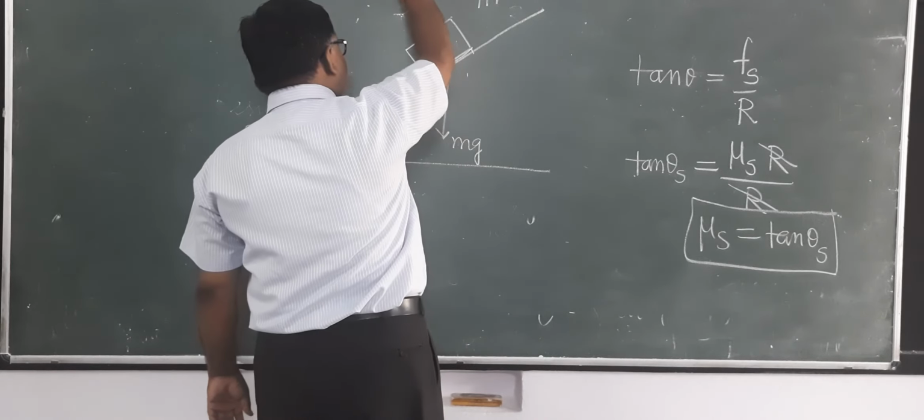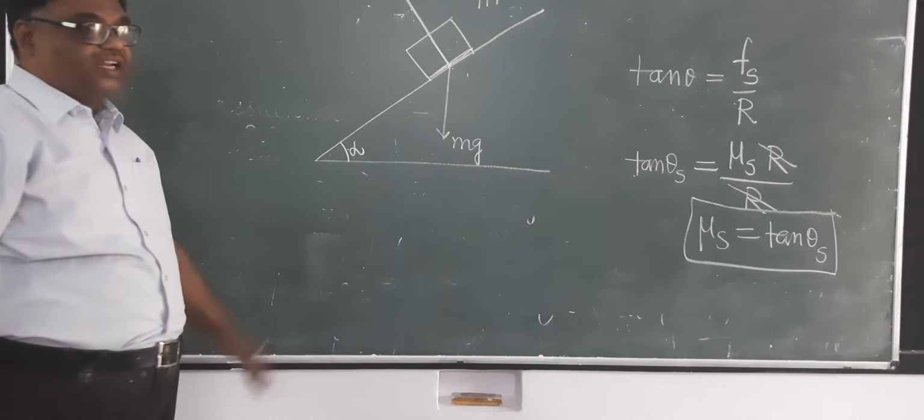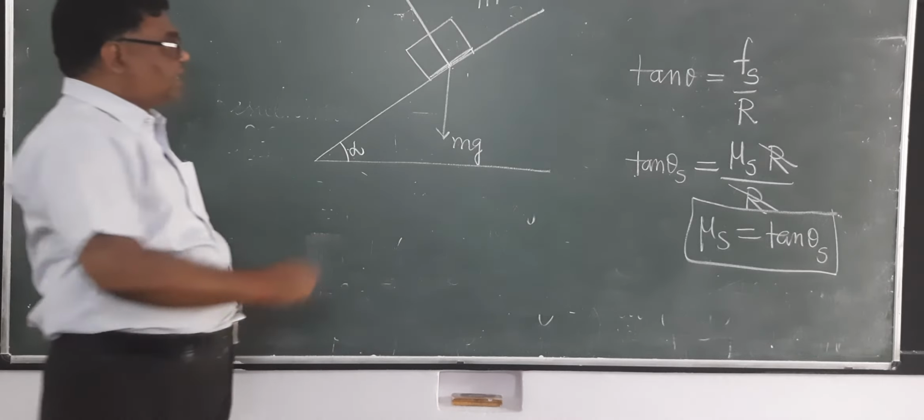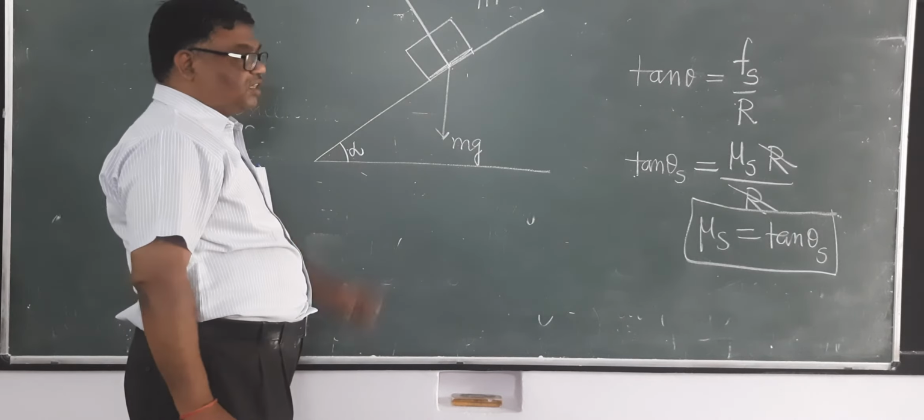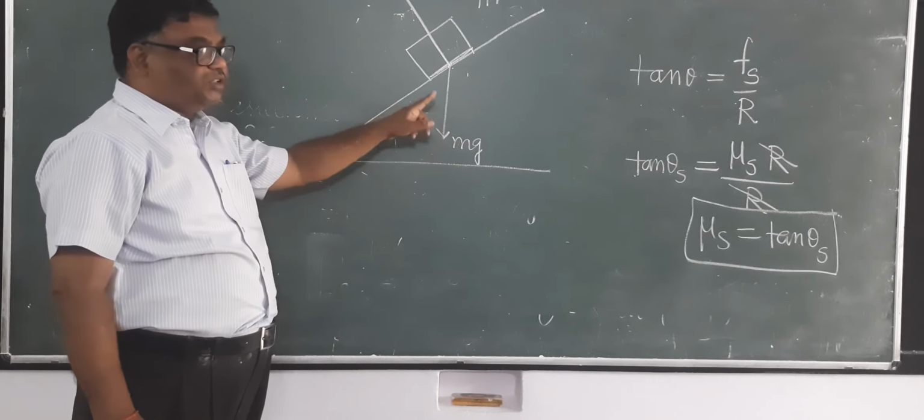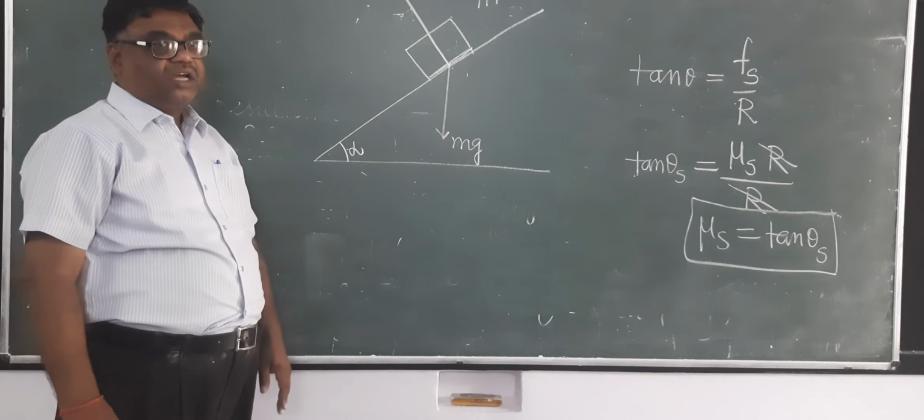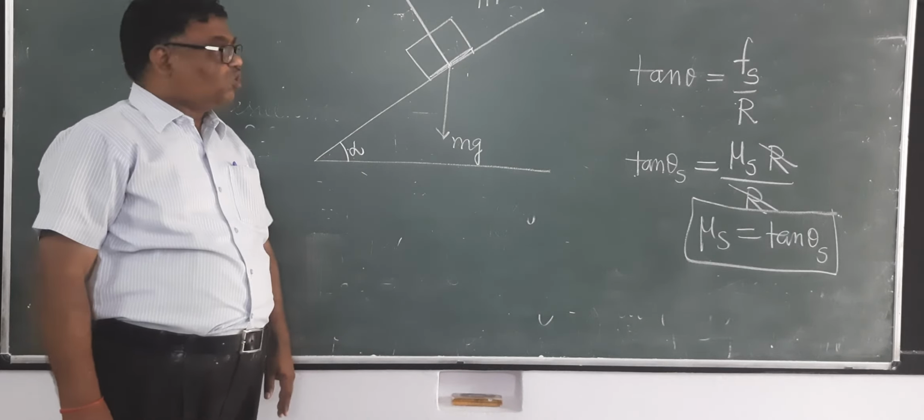Normal reaction will act normal to the surface, normal to the incline. This is 90 degrees; people make mistakes in showing this. Now see here, we can resolve mg into two components.